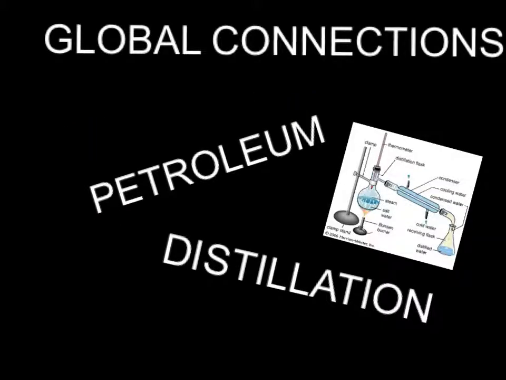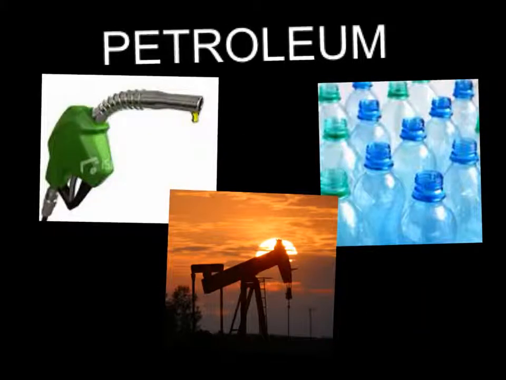Our group believes that we are globally connected to petroleum and distillation for several reasons. Petroleum is linked to nearly all aspects of our means of transportation. Petroleum is a non-renewable resource which has to go through fractional distillation, in which hydrocarbons are broken down according to boiling points. Petroleum is broken down into several fuels and used for production of plastics also. That means that our most common means of drinking water, through water bottles, is petroleum-based.